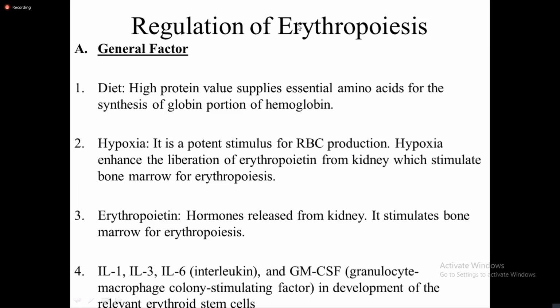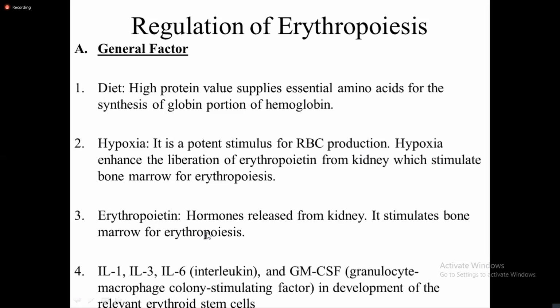Erythropoietin is a hormone liberated from the kidneys. From the interstitial cells present in the cortical and medullary areas of the kidney, erythropoietin hormone is released, which stimulates the bone marrow for erythropoiesis. We'll be going through the details of how hypoxia causes the release of erythropoietin hormone from the kidney in the next slide. So erythropoietin is a hormone released from the kidney and stimulates bone marrow for erythropoiesis.